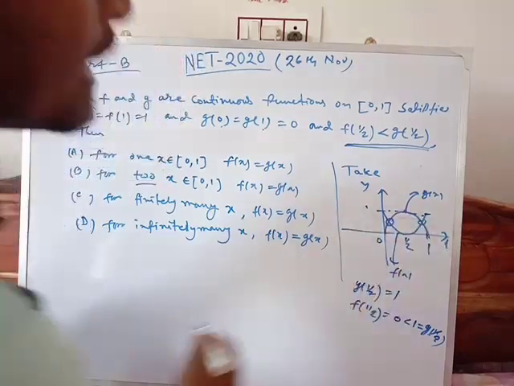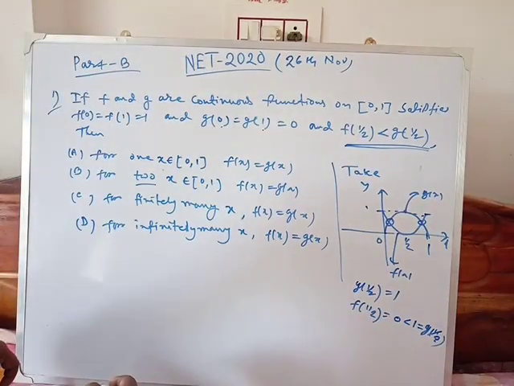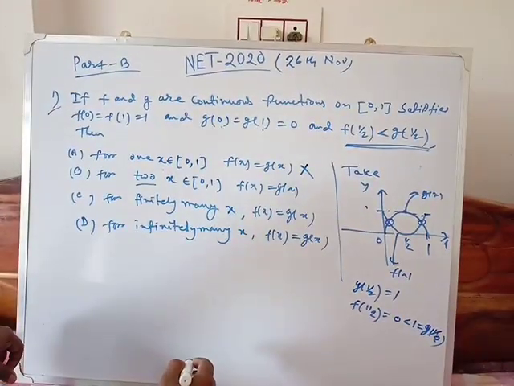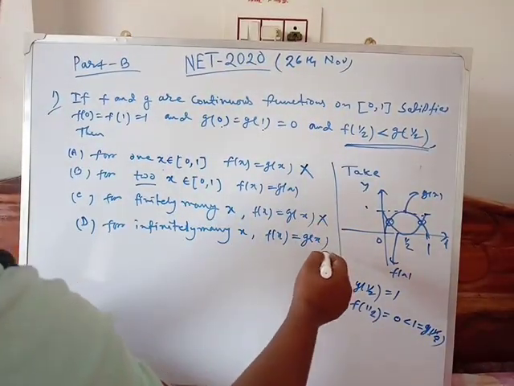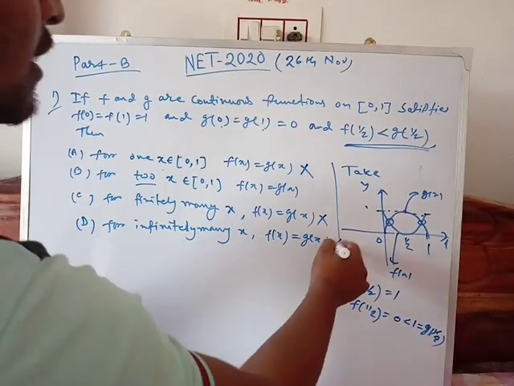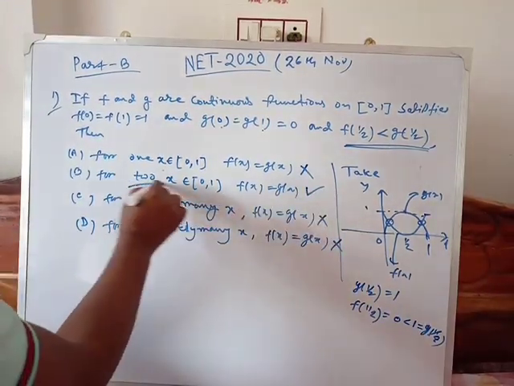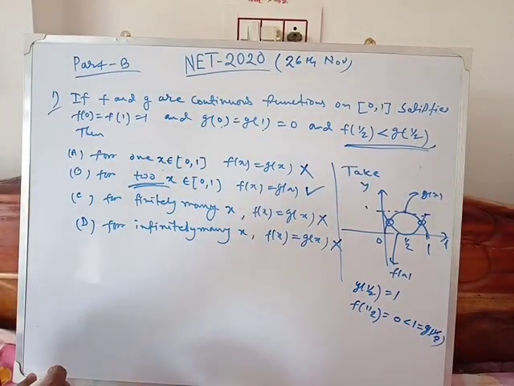So we clearly see that f(x) and g(x) intersect at only one point, so the finitely many and infinitely many options are cancelled, and the first option is cancelled, so three options are ruled out. So this option is correct: for 2 x, f(x) and g(x) are equal.